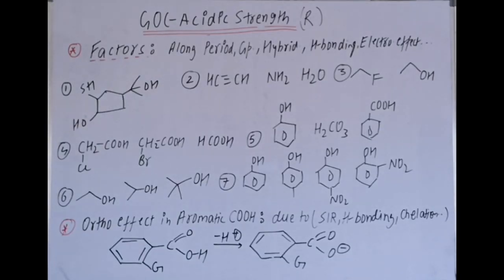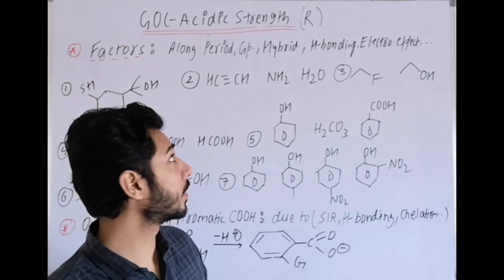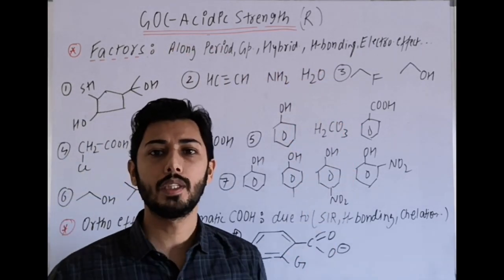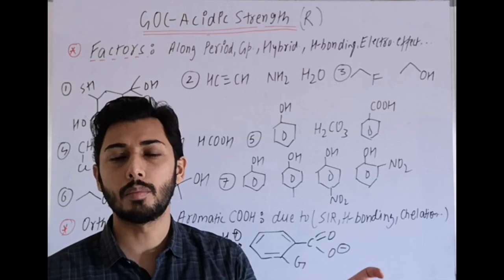Now our next topic in revision is acidic strength. In acidic strength there are some factors. Acidic strength is generally asked in terms of Ka or pKa values. The higher the Ka value, the more the acidic strength of the given compound.